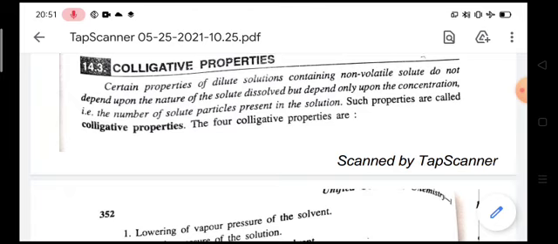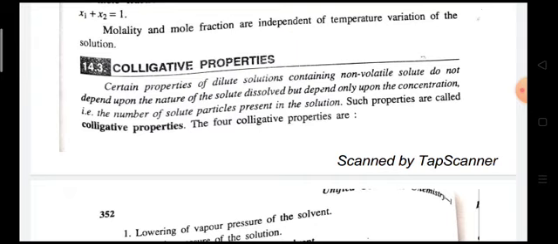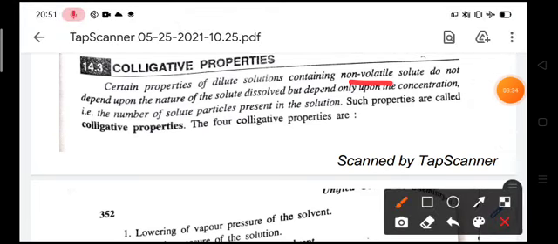Once again I repeat, certain properties of dilute solutions containing a non-volatile solute do not depend upon the nature of the solute, but depend upon the concentration of the solute, or the number of solute particles present in the solution.